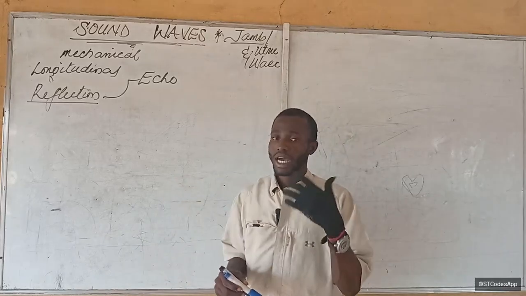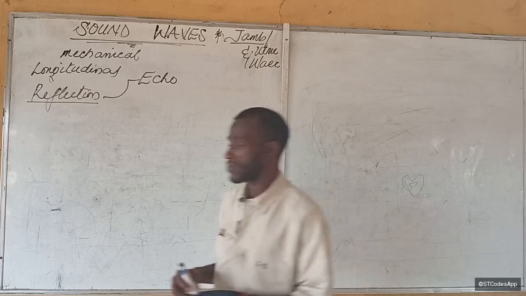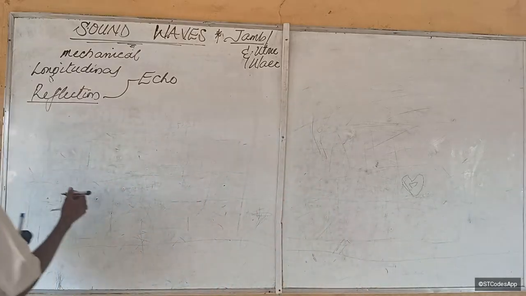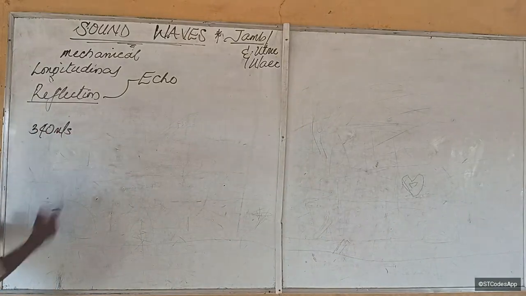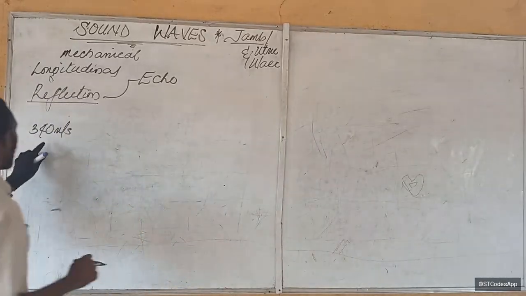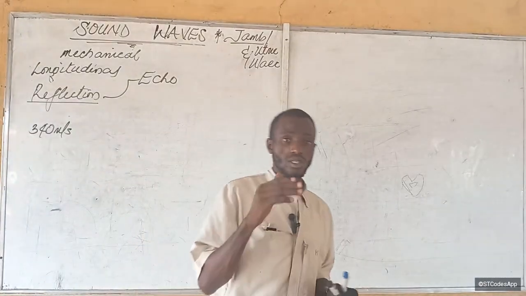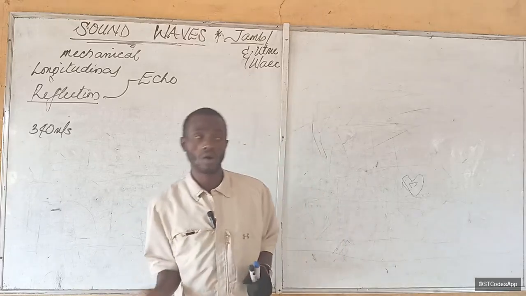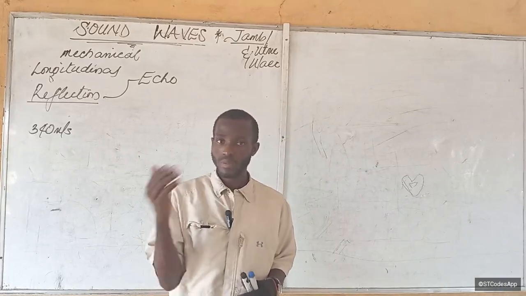Now, I should also mention the speed of sound first. Sound travels in air with a speed of about 340 meters per second at room temperature. We mention room temperature because the speed changes with temperature.